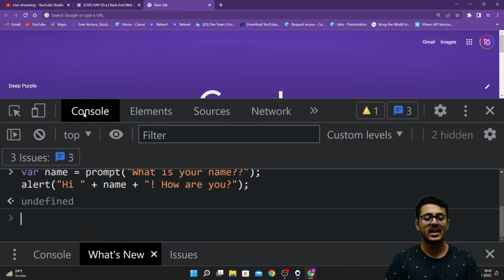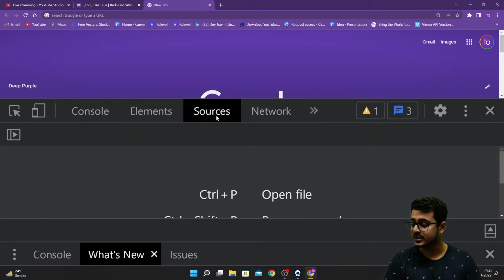Okay, so right over here you are having console, elements, sources, network. I want you guys to select sources.